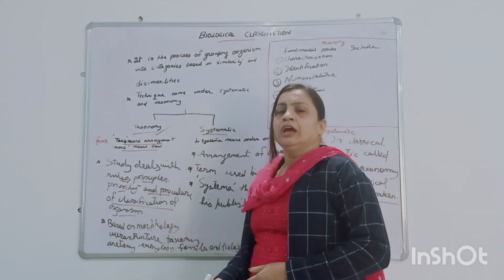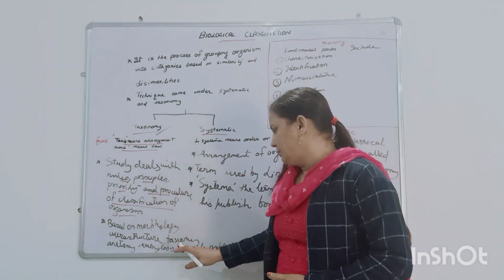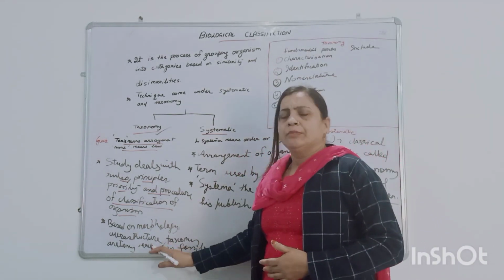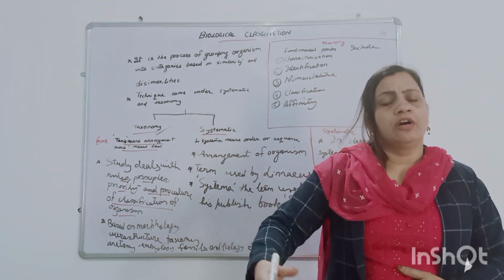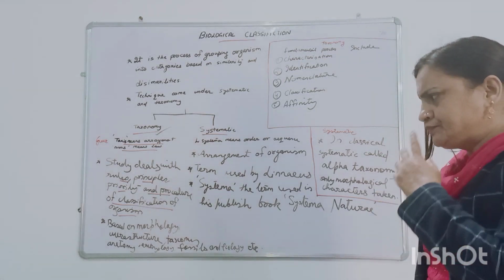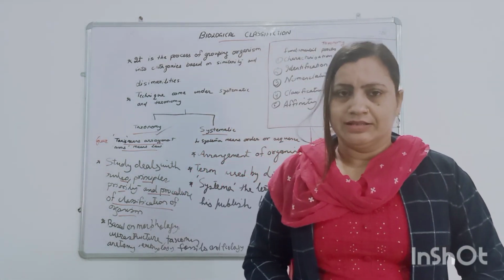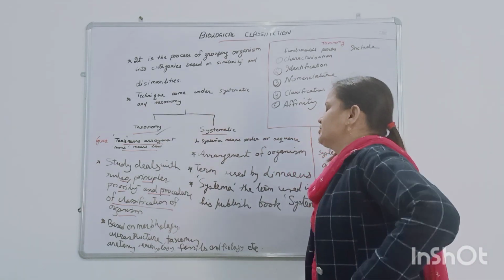Then taxonomy, that is identification and classification. Then embryology, fossils or paleobotany, and it also relates to ecology. So there are several processes by which organisms are classified, and this comes under taxonomy.